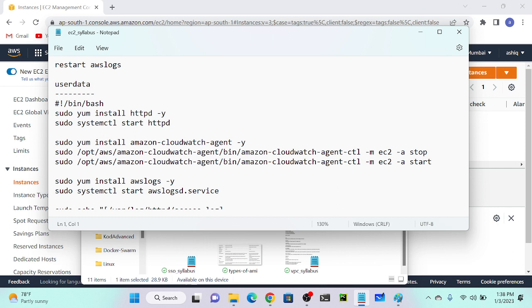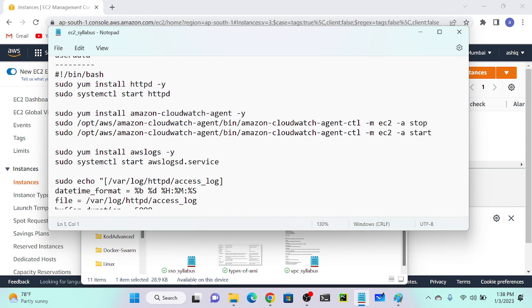Sudo, what is that? So two lines. Install, okay, web server I'm going to install. Then I'm going to start my server. I'm installing CloudWatch agent. Then I'm stopping CloudWatch agent, then I'm starting CloudWatch agent. See, if you're using systemctl, then start CloudWatch agent will not work. So at that time we can use these two commands. This is provided by AWS itself. Okay. So next.